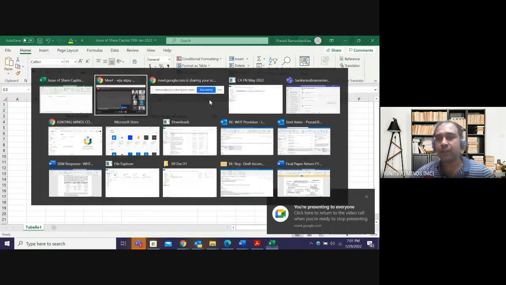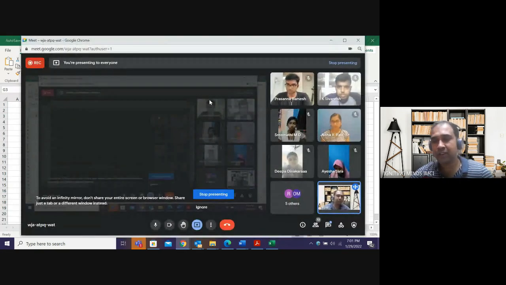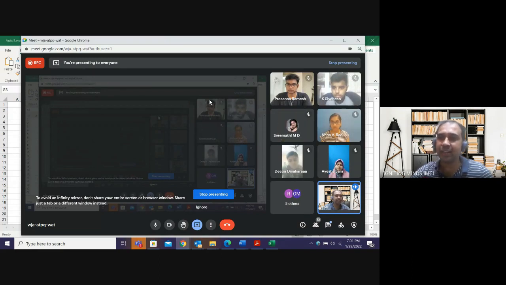So for you, forget about the market value and all those concepts. Just remember the face value of a share will always be 10 rupees. For academic purposes, we can issue this share at 12 rupees. 12 rupees means it will be called as premium. We can issue this share at 8 rupees also. If I issue at 8 rupees, it will be called as discount. That will be a later discussion.